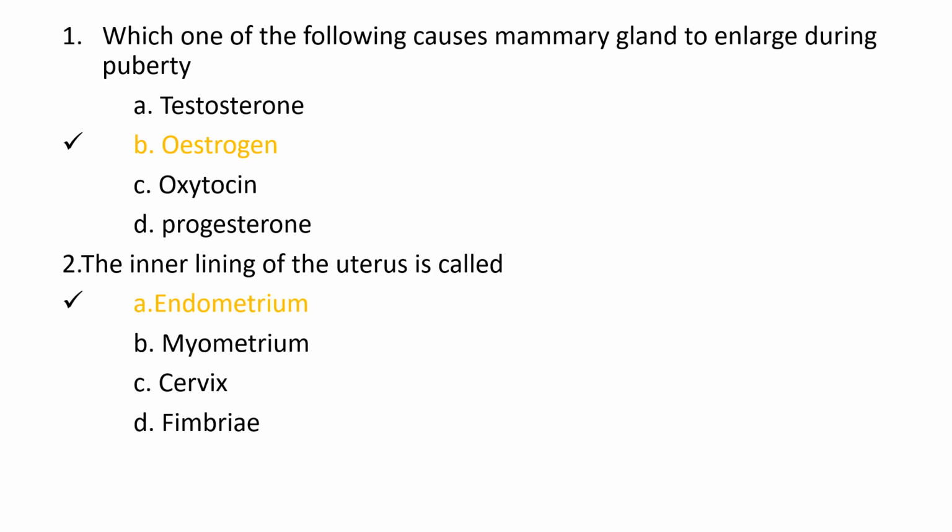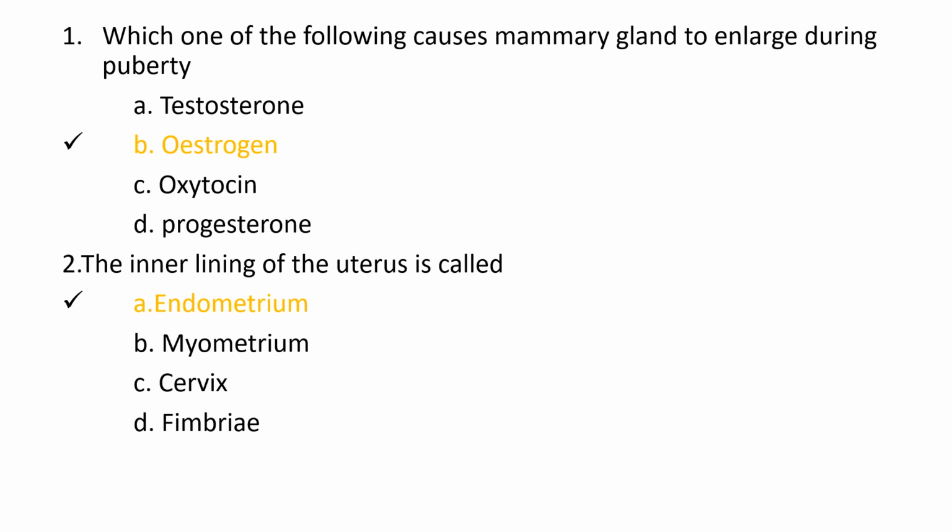First one, which one of the following causes mammary gland to enlarge during the puberty? The options are testosterone, estrogen, oxytocin and progesterone. And the correct option is marked in yellow. So we know that estrogen is the hormone which helps in the enlargement of the mammary glands.